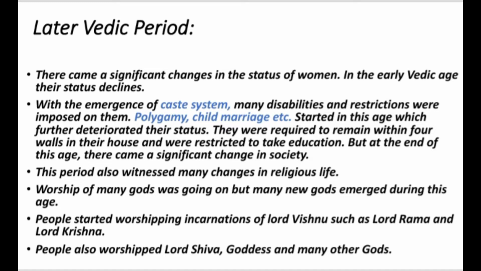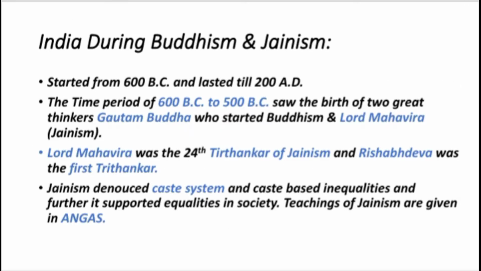Now further, let's know about India during the influence of Buddhism and Jainism. The period from 600 BC to 200 AD witnessed the emergence of two new religions in northern and central India, and these were Buddhism and Jainism. They both had an everlasting impact on Indian society. There were many reasons for the emergence of Buddhism and Jainism, such as restrictions imposed by the caste system, rigidity of the caste system, animal sacrifice, etc.